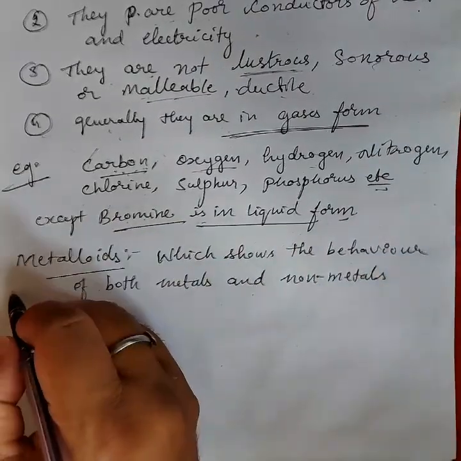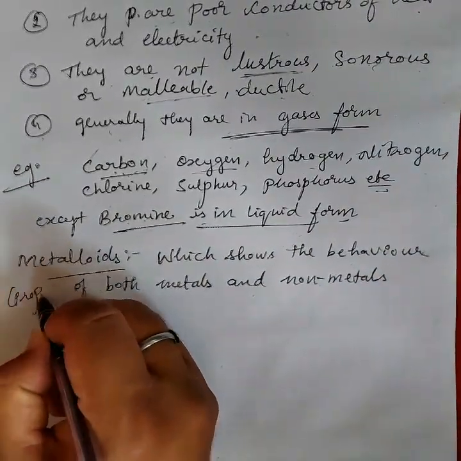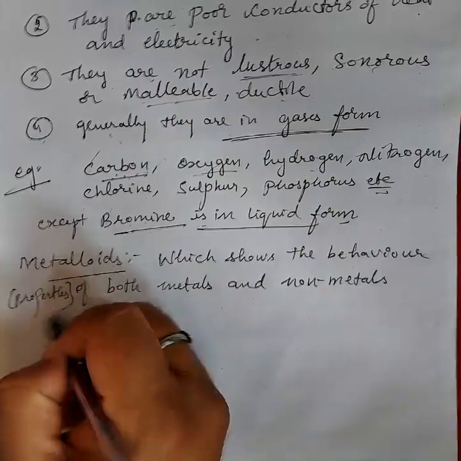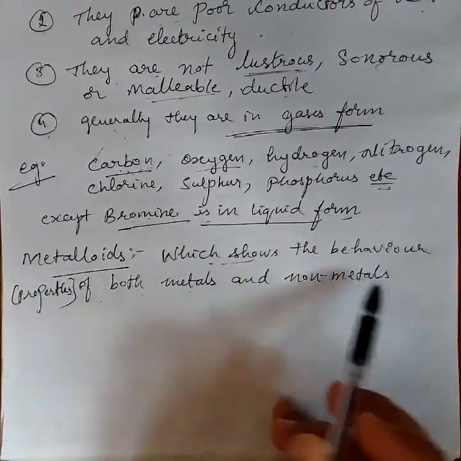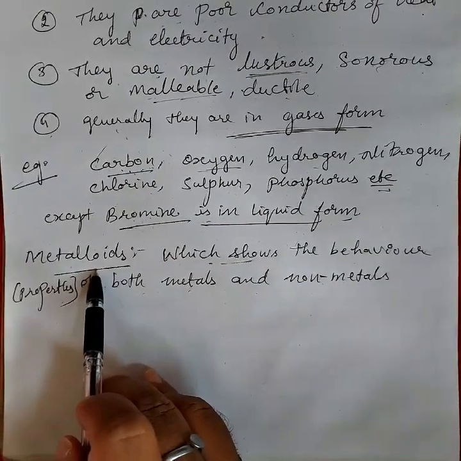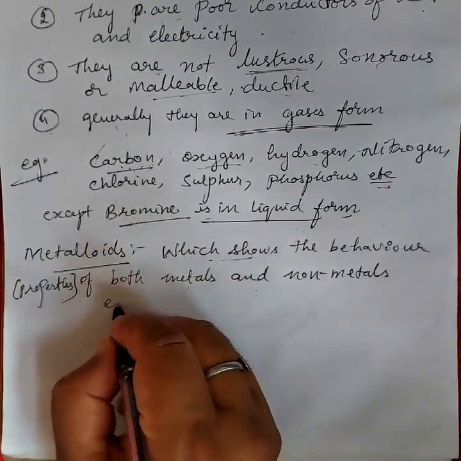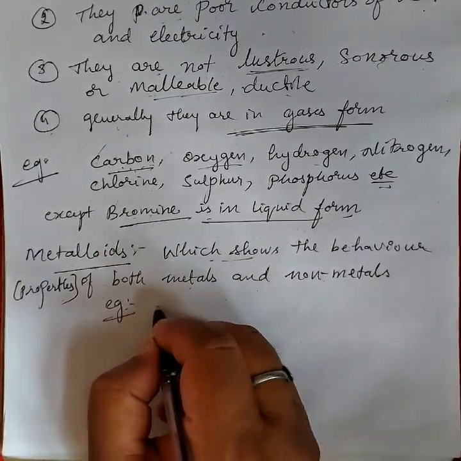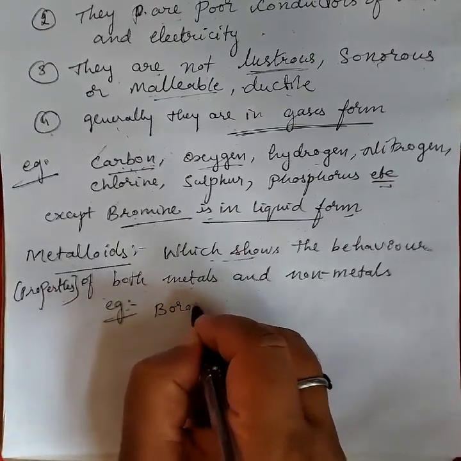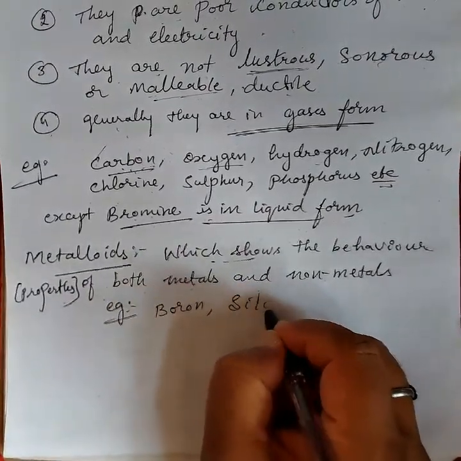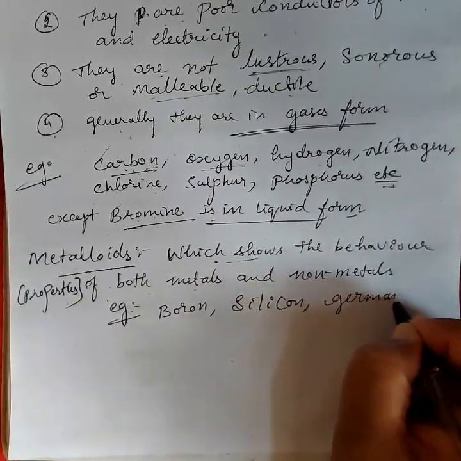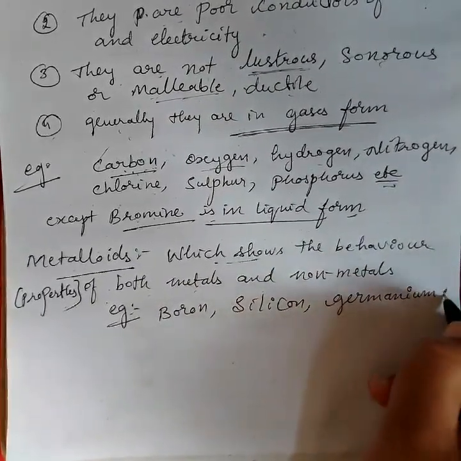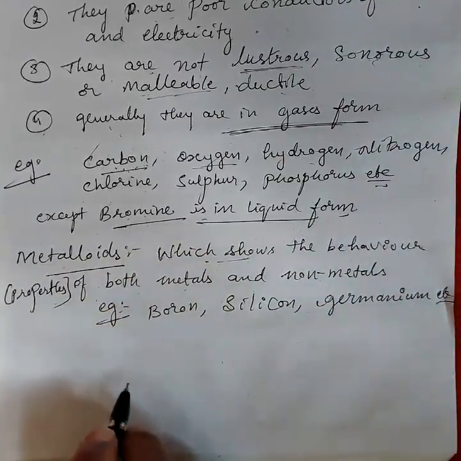So you can write behavior or properties. Those which show the properties of both metals and non-metals are called metalloids. For example: boron, silicon, germanium, etc. These are some examples of metalloids.